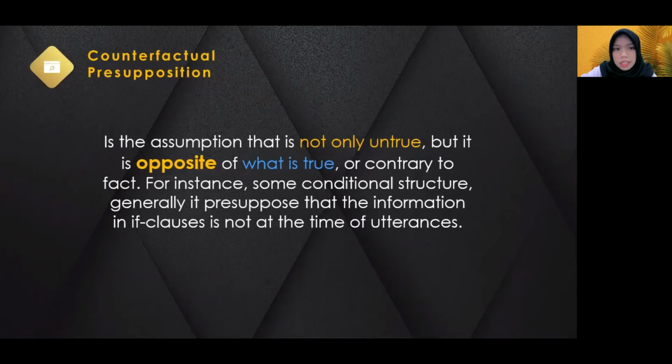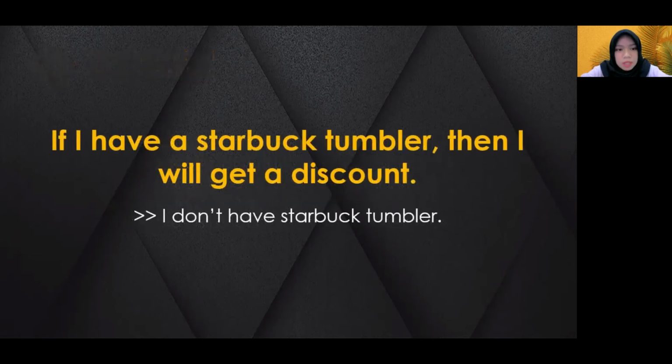The last is counterfactual presupposition. Counterfactual presupposition is the assumption that is not only untrue, but is the opposite of what is true. This presupposition is contrary to fact or different from the facts. For instance, the structure usually used is if clauses. For example: if I had a Starbucks tumbler, then I would get a discount.